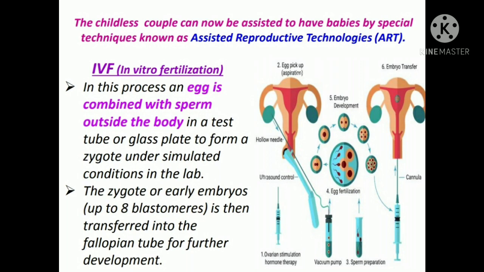Here, basically in short, the egg from the mother and sperm from the father are taken and combined outside the body in a test tube or a glass plate to form a zygote, and proper conditions required for the formation of the zygote are maintained in the laboratory. Then, when the zygote reaches up to 8 blastomeres, it is transferred into the fallopian tube of the mother for further development.